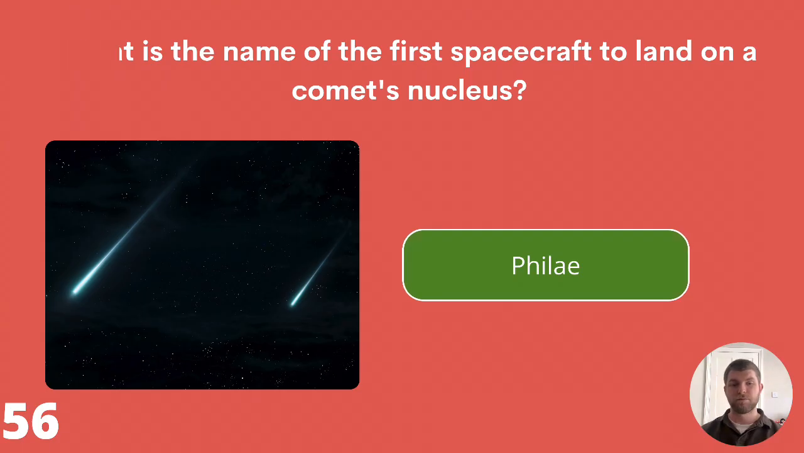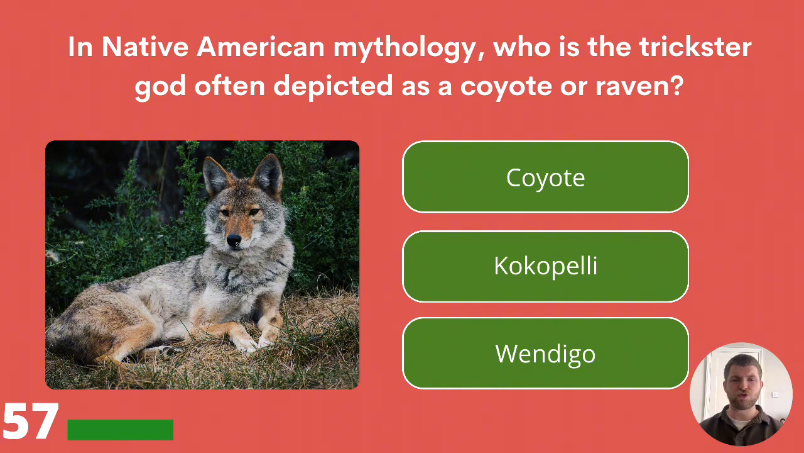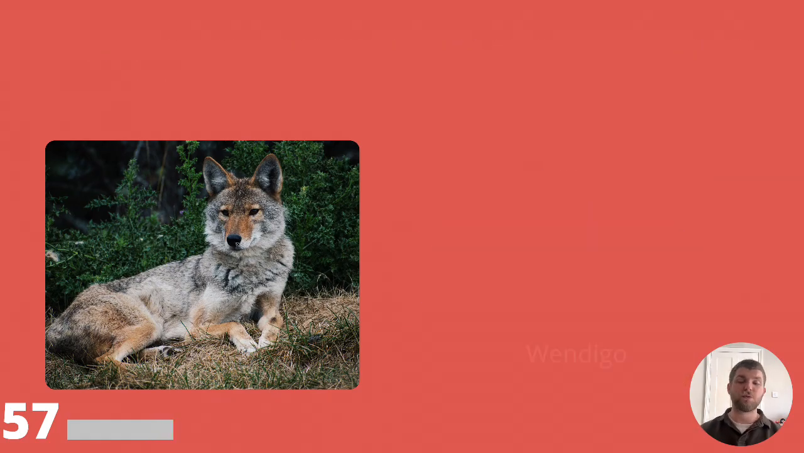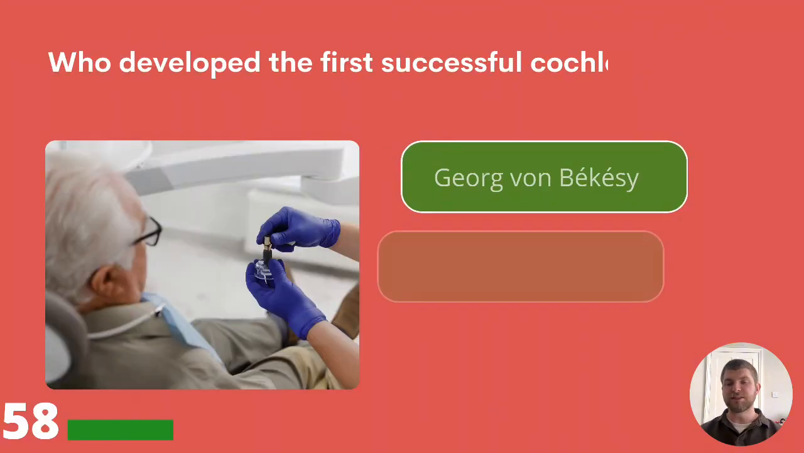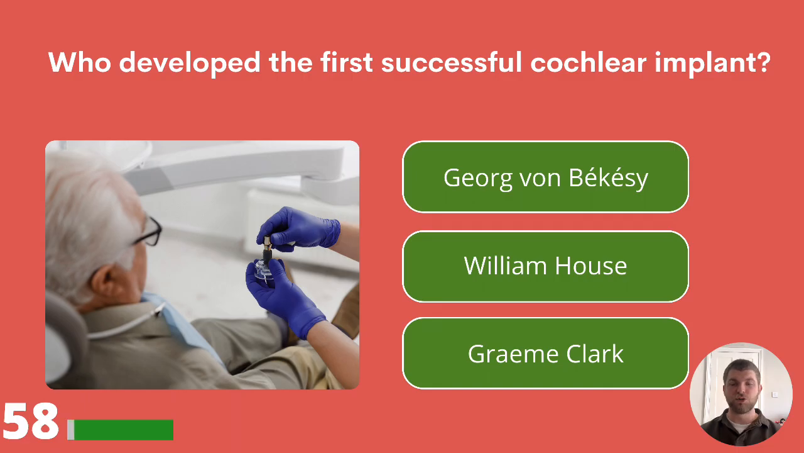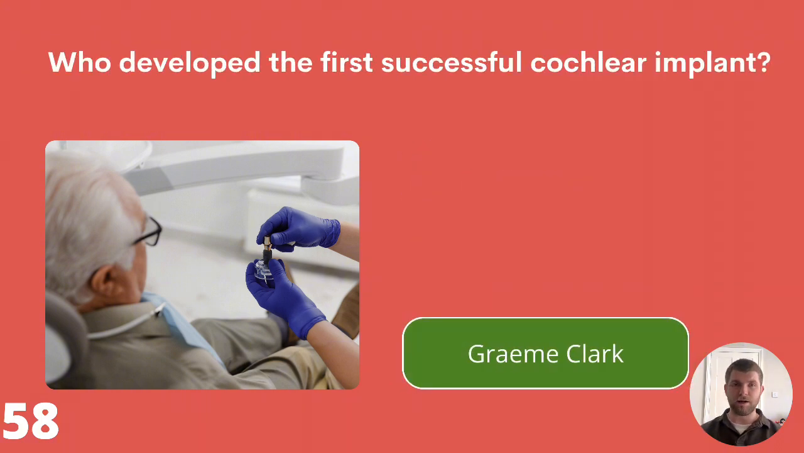In Native American mythology, who is the trickster god often depicted as a coyote or raven? Coyote, Cockapelli, or Wendigo? The trickster god is called Coyote. Who developed the first successful cochlear implant? Georg von Békésy, William House, or Graeme Clark? The answer is Graeme Clark.